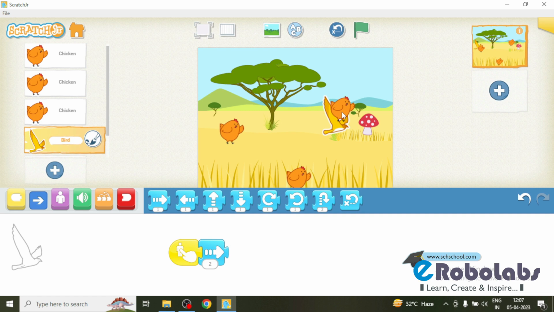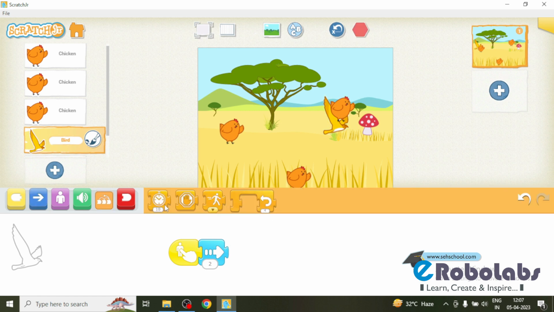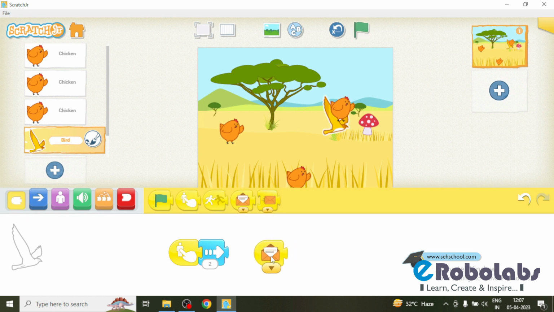Now, whenever the bird touches any of the chickens, the chickens send a message of orange color in the chicken script. Now we will receive that orange color message here by using this start on message block. If the message is received, the bird should move to the starting position.